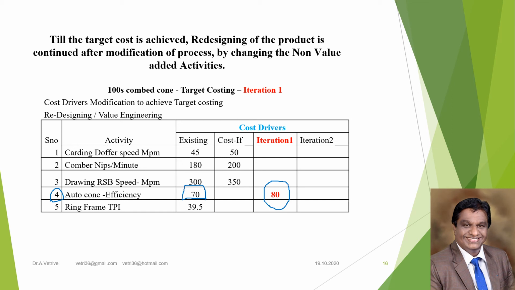By slightly opening the yarn clearer cut, the clearer setting, the autoconer efficiency will be improved so that the autoconer production will be improved, and the cost is again reworked as per the time-driven activity-based costing method, and we are going to see the profitability through this iteration drifting 1.